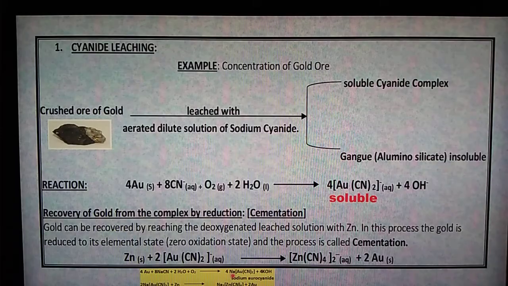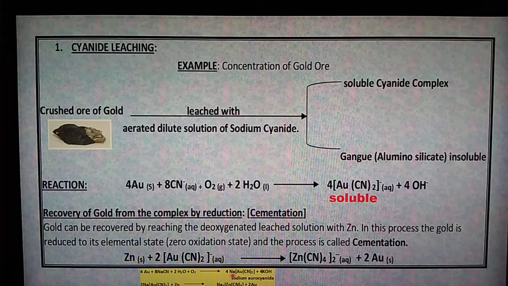This is called the sodium aurocyanide complex. As I already told you, inside the square bracket and outside the square bracket I have a metal. Such a compound is called a complex compound.